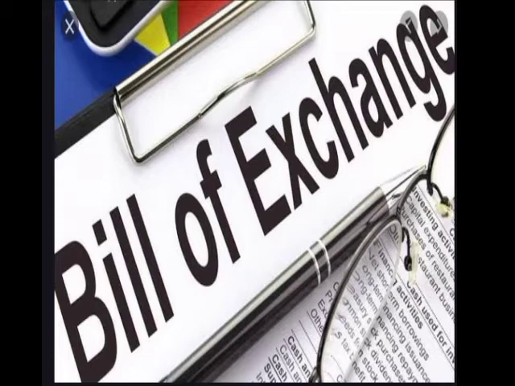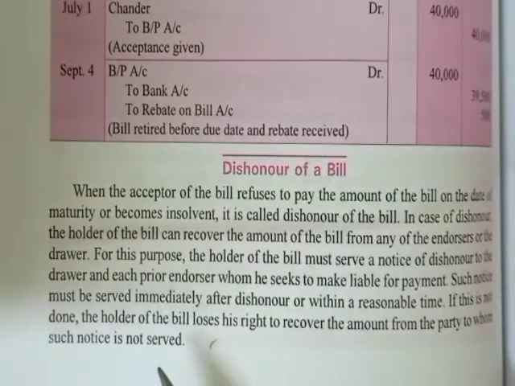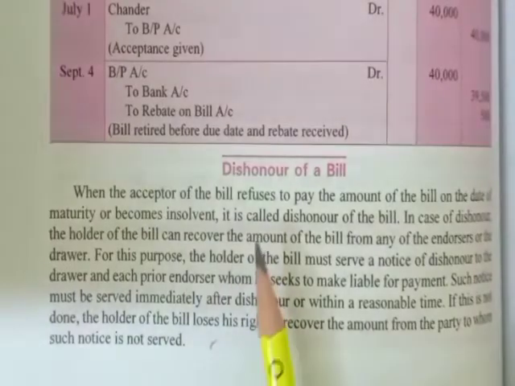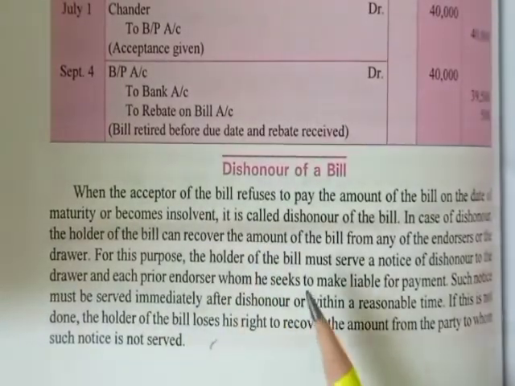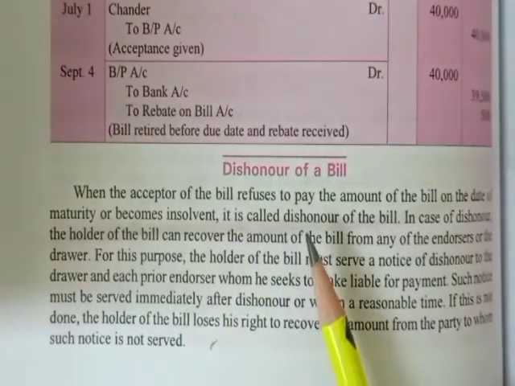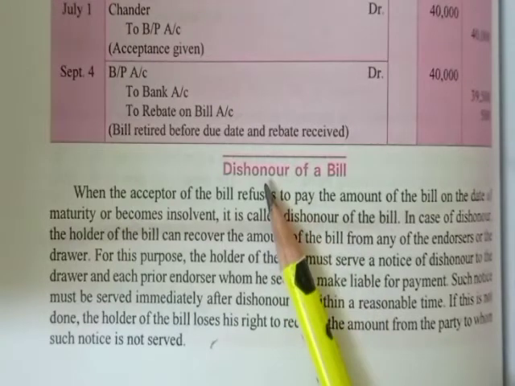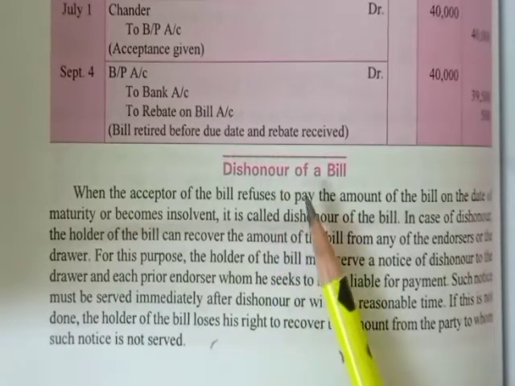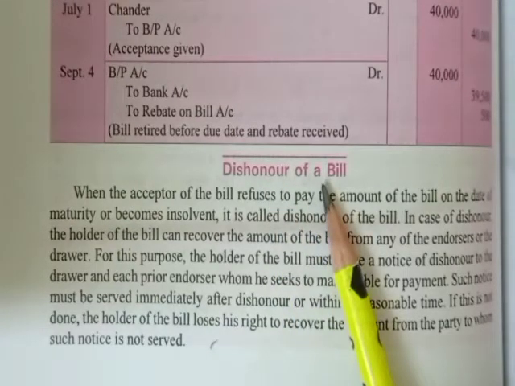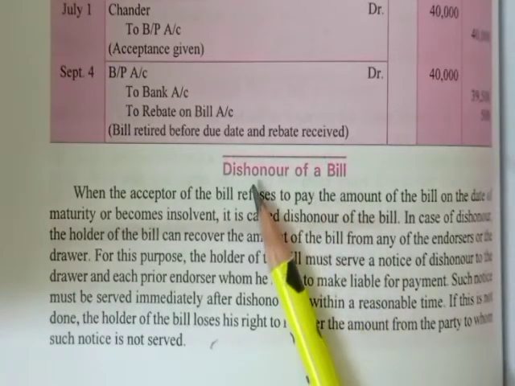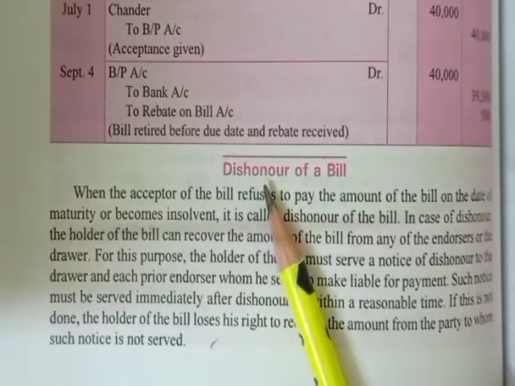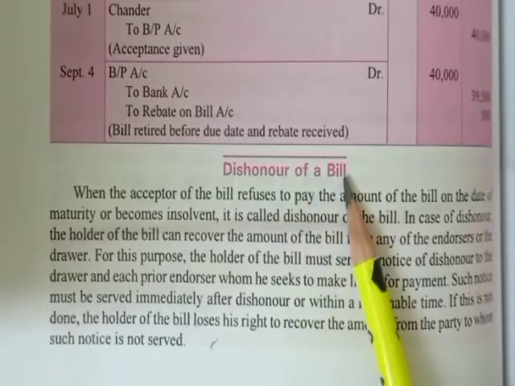Today we are going to discuss the cases of dishonor of the bill in the books of Drawer and Drawee. Yes, children, till now we have discussed how the bill has been drawn and accepted by a drawee, and how it has been honored by an acceptor on the maturity date. So, when the payment has been made on the due date, it is known as honor of a bill.